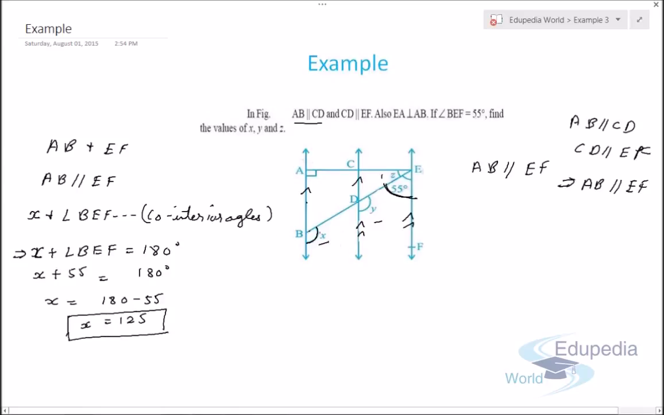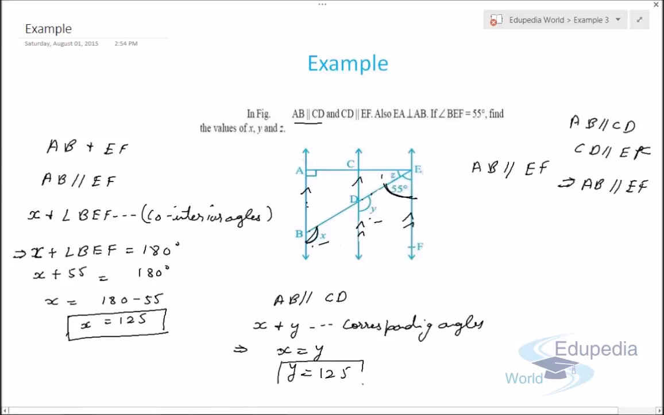Now similarly for Y, we can say that AB is parallel to CD. So if AB and CD are parallel, X and Y represent a pair of corresponding angles. Why? Because they are on the same side and one is interior and one is exterior to the parallel lines. So we can say that X and Y are corresponding angles. So this implies X will be equal to Y. We know that X is 125, so Y will also be equal to 125. So this is the value of Y.